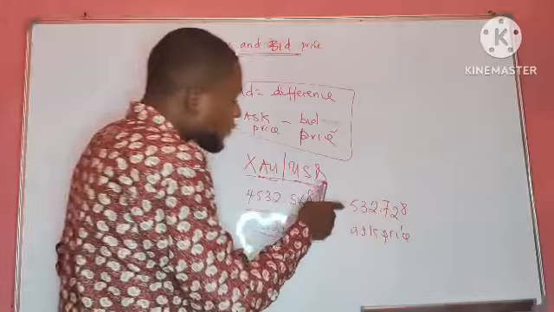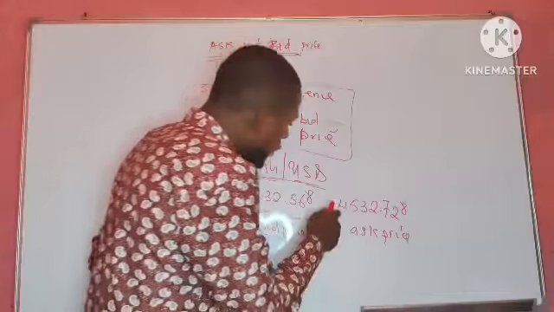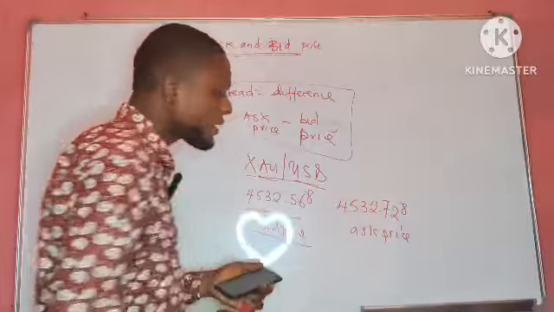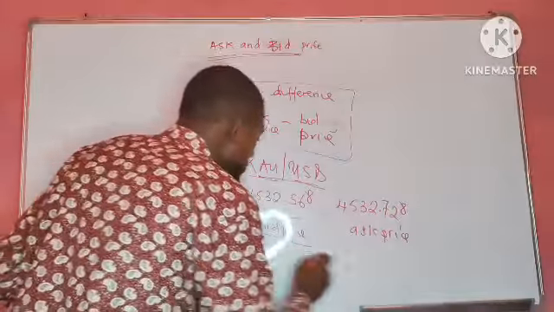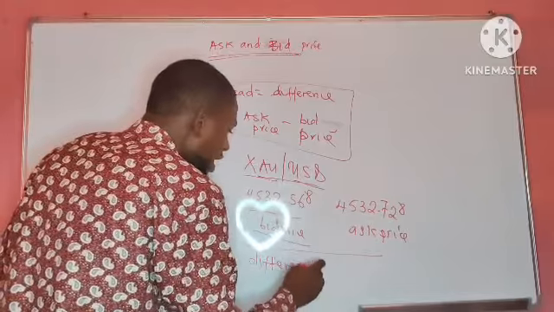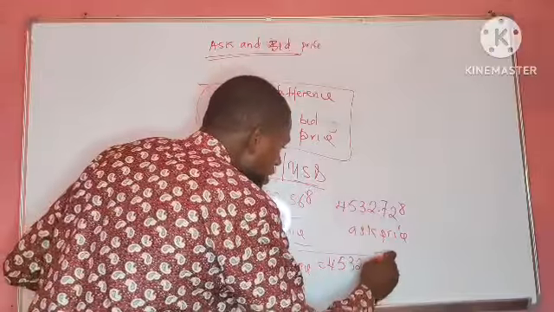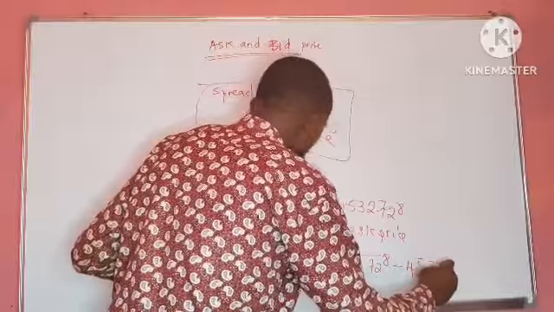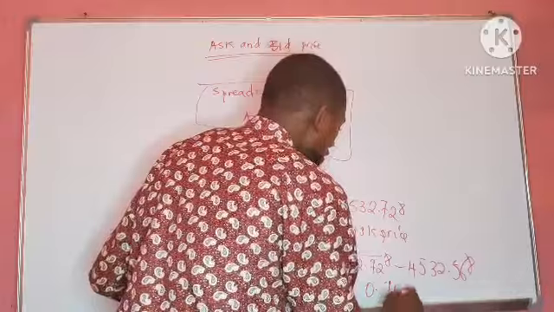Now, if you want to buy this particular asset, meaning you are the one buying, the ask price will be 4,532.728. So you discover that the asking price is more than the bid price. And the difference between them, if you take $4,532.728 minus 4,532.568, is 0.16.